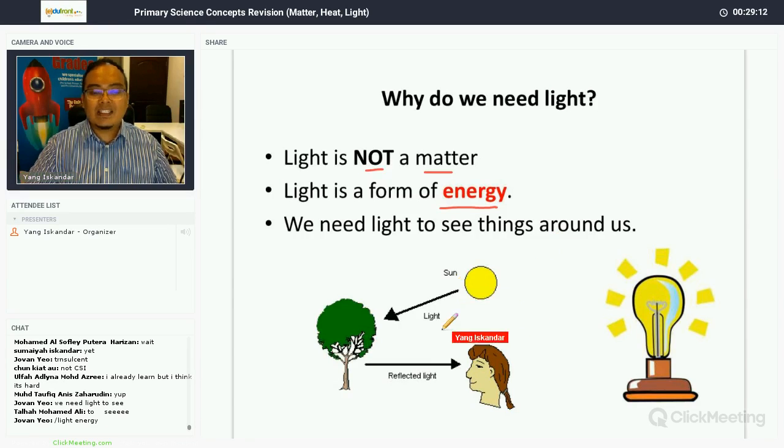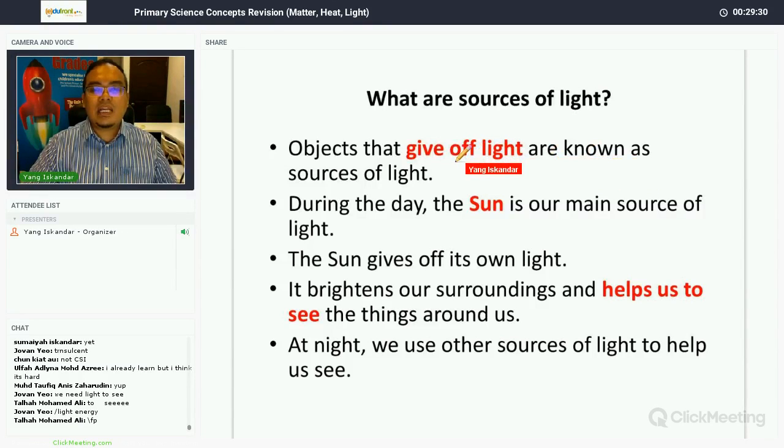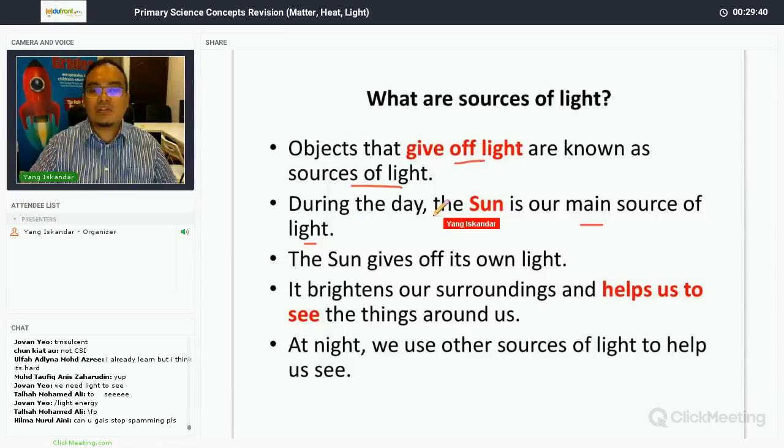We cannot see things. So you can see here, we can see the tree because the tree reflects light given off by the sun to our eyes. And this light bulb, we can see it because it is a source of light. Now, what are sources of light? Objects that give out light are known as sources of light. During the day, the sun is our main source of light. The sun gives off its own light. It brightens our surroundings and helps us to see the things around us.